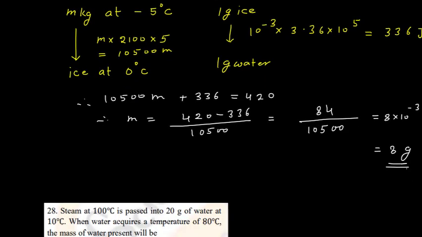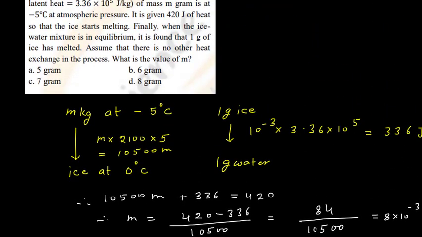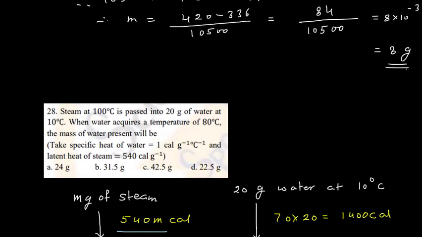Okay, yes, simple. Now question number 28. So are you getting what practically we are doing? Okay, the simple concept: the amount of heat gained is equal to the amount of heat supplied. Okay, they are in equilibrium. At the equilibrium, the amount of heat exchange, or simply we can say that there is zero net heat exchange. Because heat gained is equal to heat supplied, right? Simple concept.